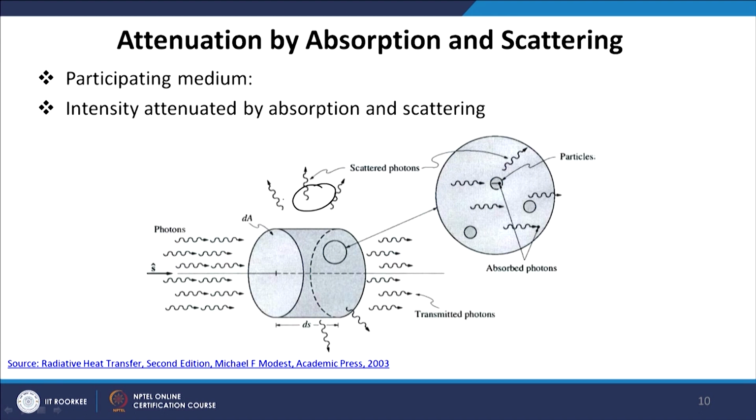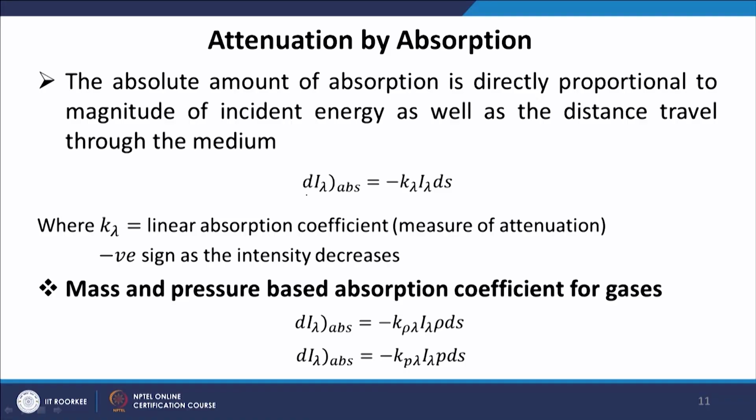So, this definitely will result in a decrease in intensity, and the photons that are absorbed within the medium will increase the energy of the medium. So, absorption of radiation within a medium will increase the internal energy of the medium, and the intensity will decrease. So, we define the change in intensity d I lambda due to absorption.